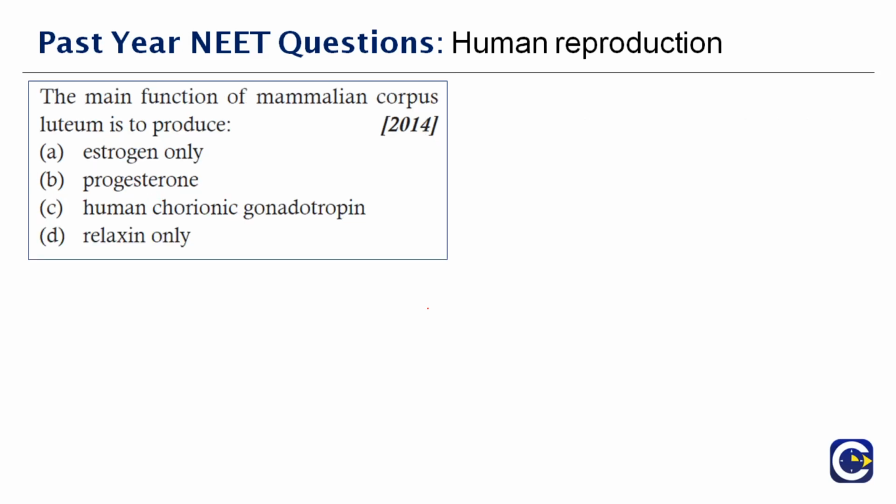Next question here. The main function of the mammalian corpus luteum is to produce dash. What is corpus luteum? It is a temporary endocrine structure. It is not permanent. It is involved in ovulation and early pregnancy. The main secretory product of the corpus luteum is progesterone, which is required for the establishment and the maintenance of the pregnancy.